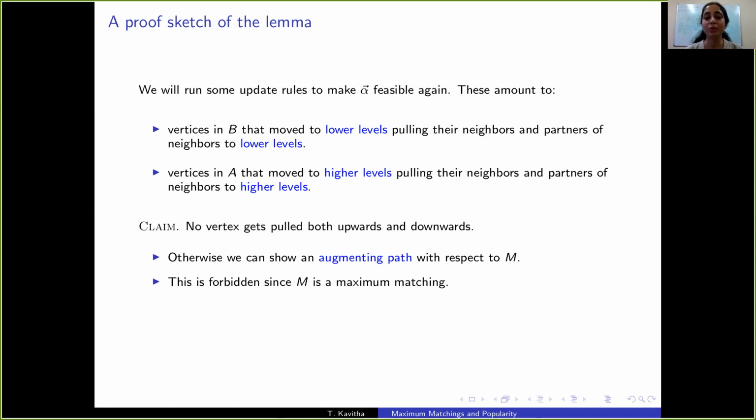And indeed, no vertex gets pulled both upwards and downwards. That is because there is no augmenting path with respect to M. We show that if there was a vertex that gets pulled both upwards and downwards, then we can construct an augmenting path with respect to M. However, M is a maximum matching, and so an augmenting path is forbidden. So this allows us to show our update routine does terminate, and so we get a desired dual certificate alpha.